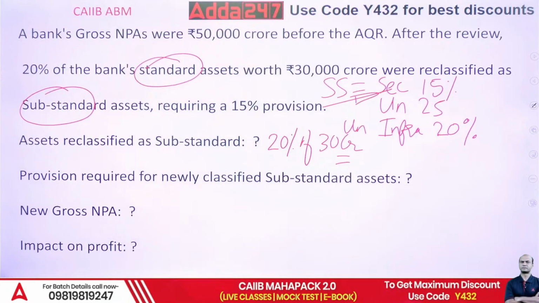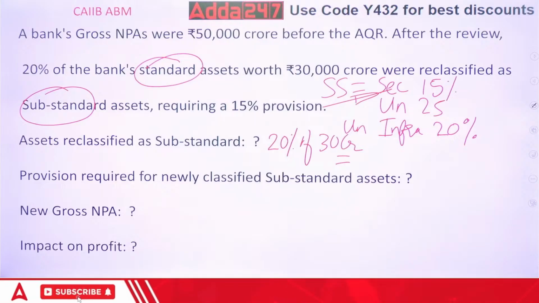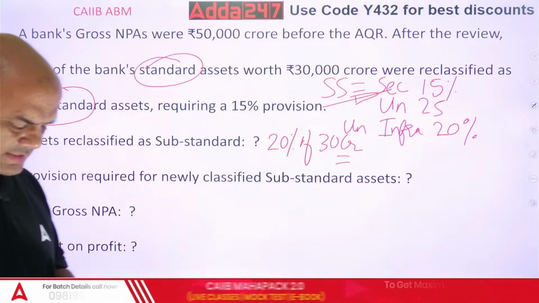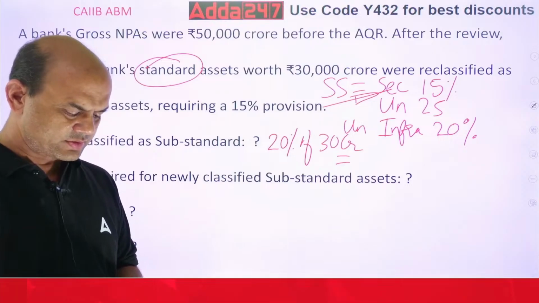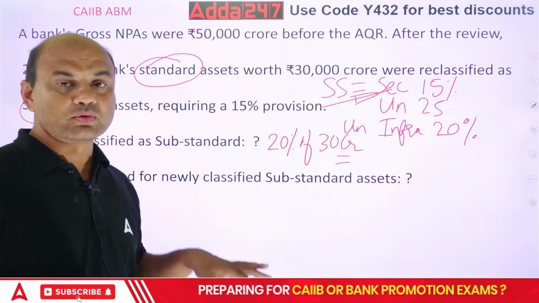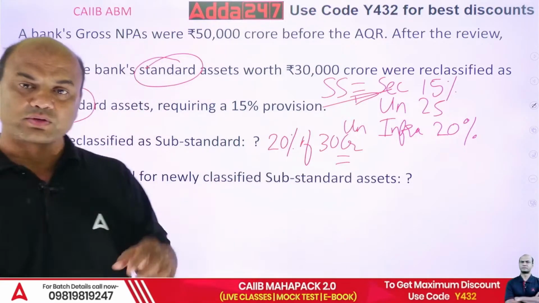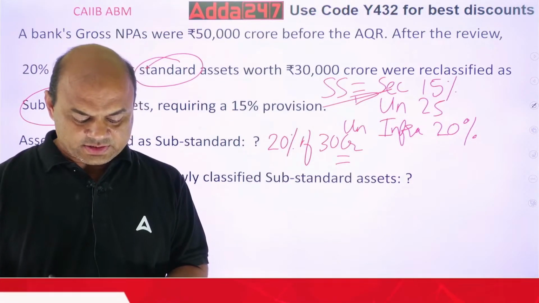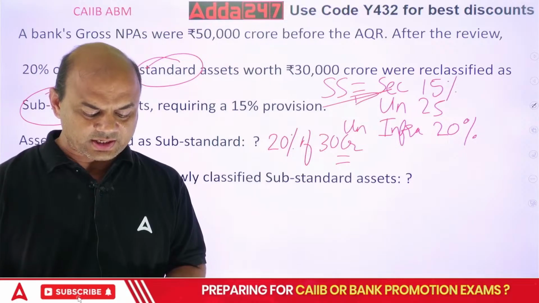I think 7 zeros. 10 lakh is 6 zeros, and 1 crore is 7 zeros. Correct. So 30 crores is 3 plus 8 zeros: 1, 2, 3, 4, 5, 6, 7, 8.